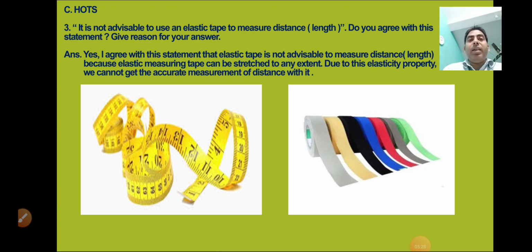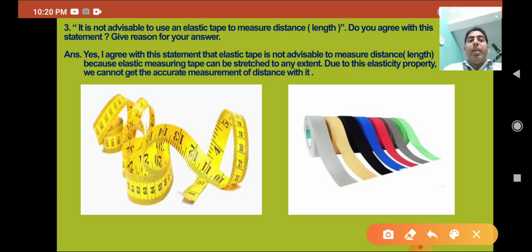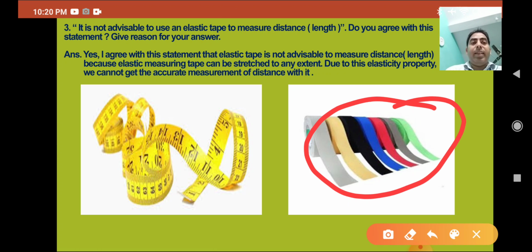Now we will see the HOTS number 3 question. It is not advisable to use an elastic tape to measure distance, that is length. Do you agree with this statement? Give reason for your answer. The answer is yes, I agree with this statement that an elastic tape is not advisable to measure the distance, that is length, because an elastic measuring tape can be stretched. Here you can see this is the elastic tape and it can be stretched.